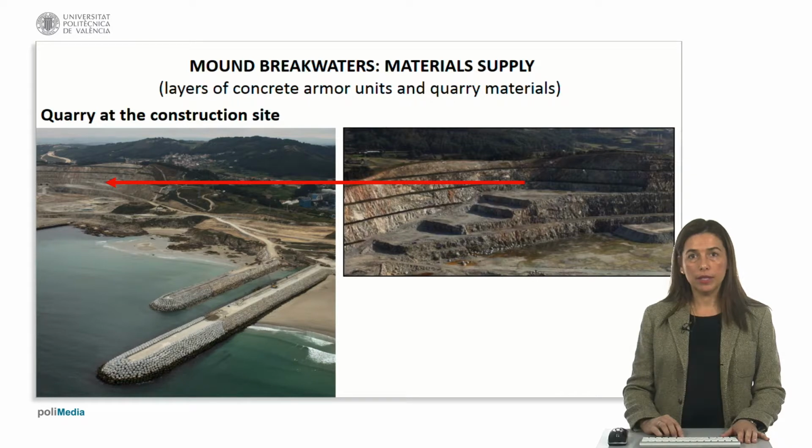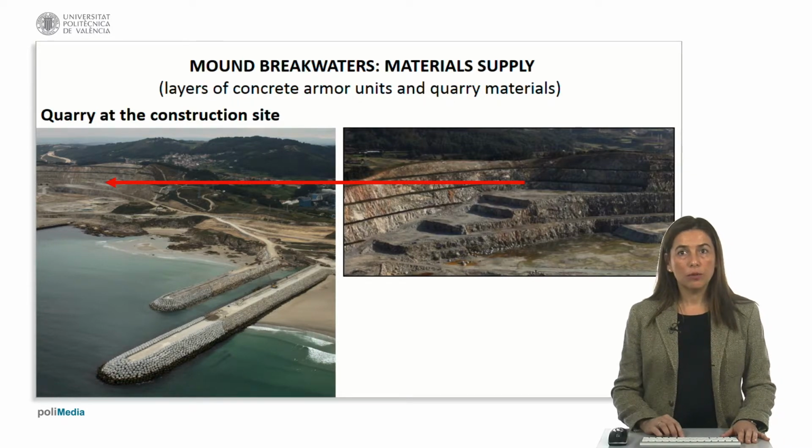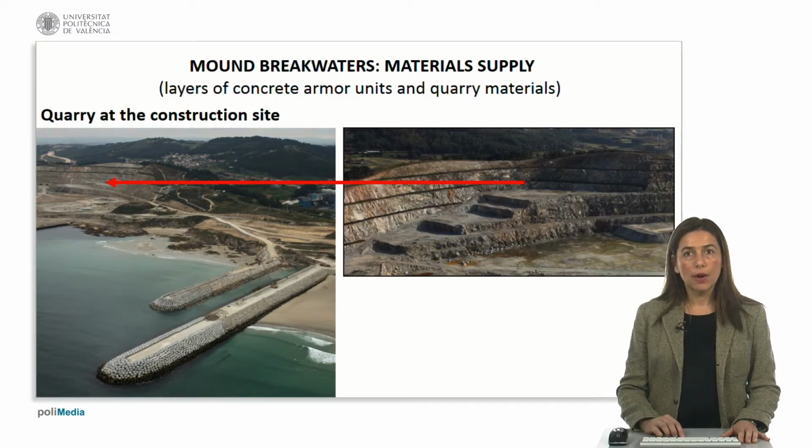If the Port Authority or developer owns a good quarry near the construction site, rock supply and ground transportation costs are very low, and rock supply reliability is very high. However, this optimum situation is not always the case. A monopoly of quarries near the construction site is usually a major source of uncertainty for the final economic cost of the breakwater.